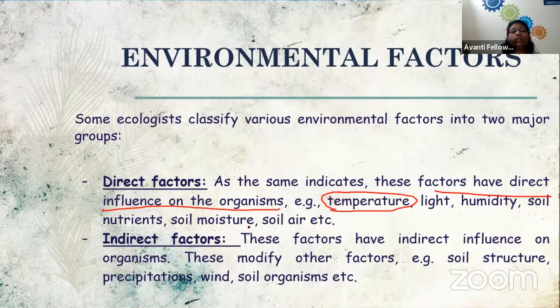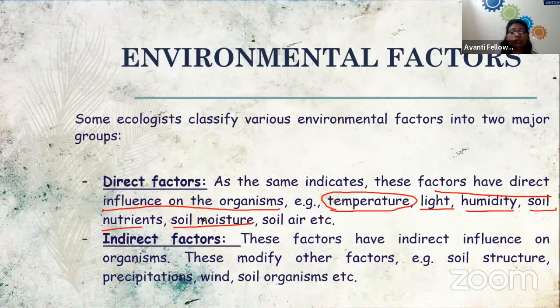So this is how they are influencing the organism. Then light, humidity, soil, nutrients, and soil moisture. Now you are going to ask how the soil is going to affect us. See, in a living organism, we are not only talking about animals surviving. In the living organism, we are also talking about the plants. So for the surviving condition of a plant, we need good quality soil with good moisture and air content.